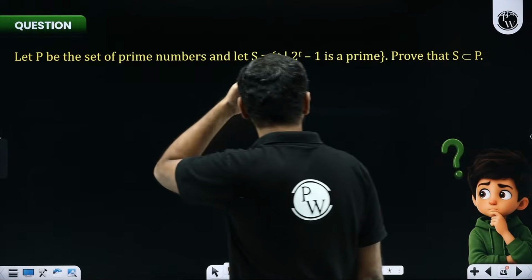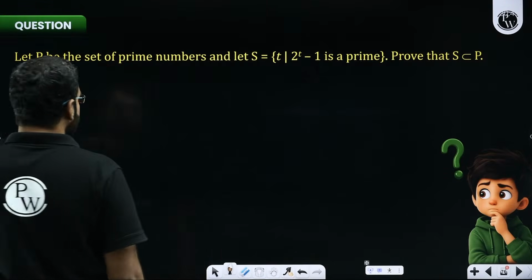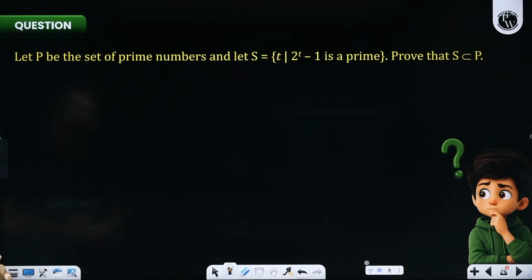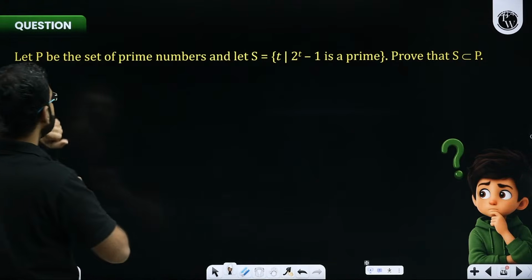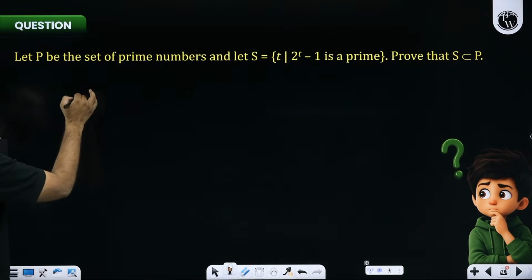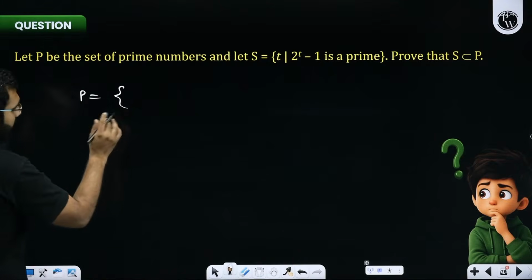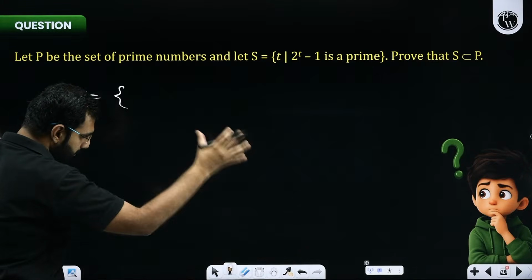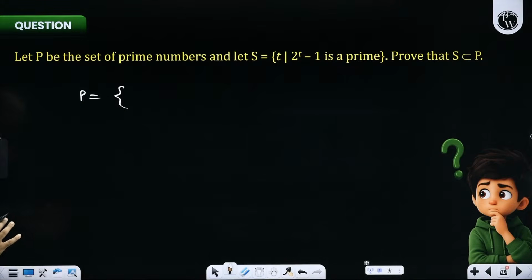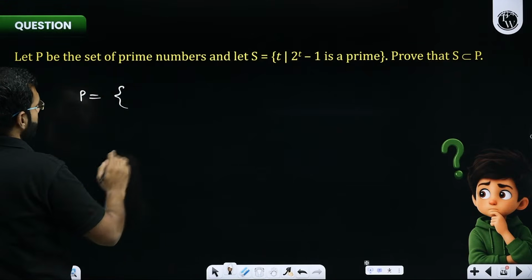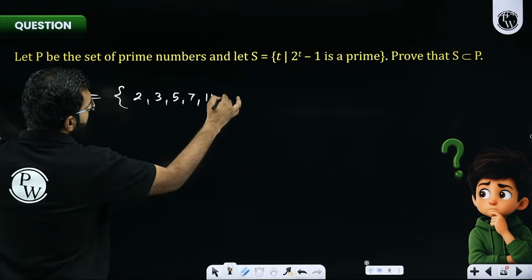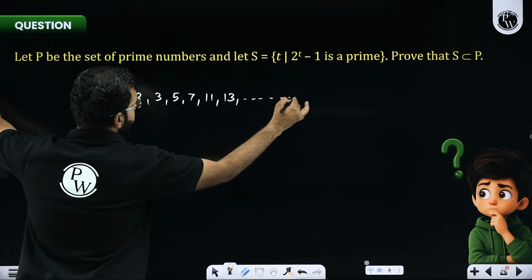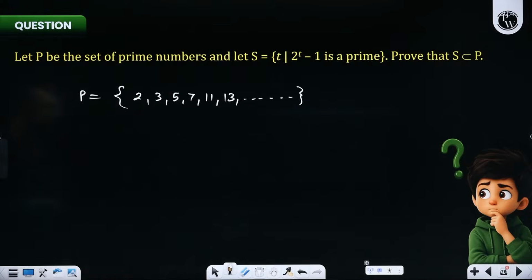This is a very good question. And I'll give you a very simple, straightforward example instead of confusing you. Let me define the set S. What is set P? Sir, set P is the set of all the prime numbers. So if I look at set P, I'll give you a very generic example, a simple, straightforward observation-based idea, which will help you in cracking it. So P is the set of all prime numbers. Prime numbers are what? 2, 3, 5, 7, 11, 13, and so on. These are all our prime numbers in the world.